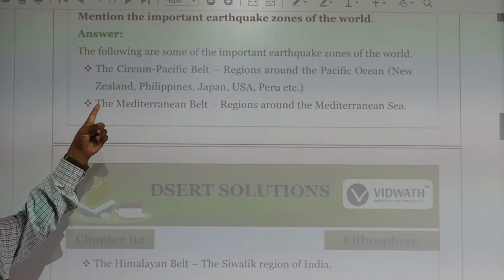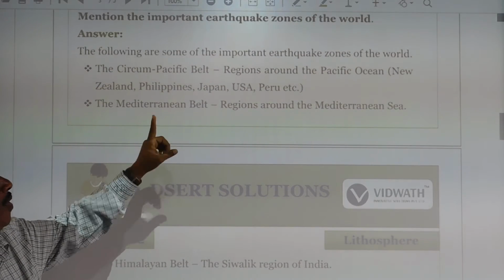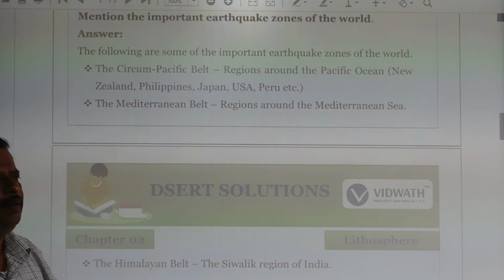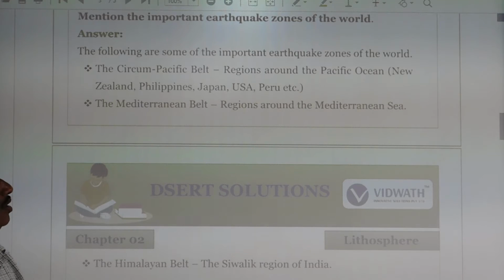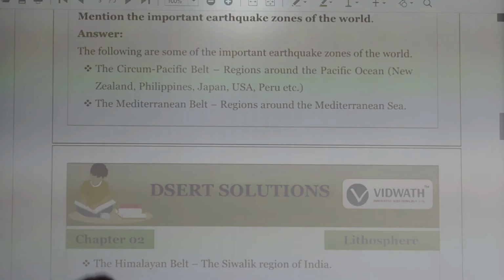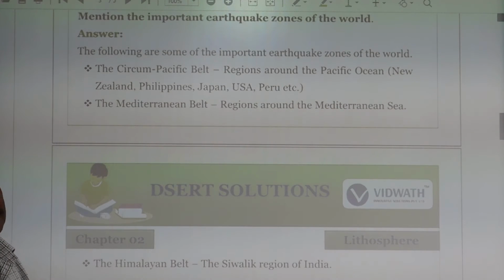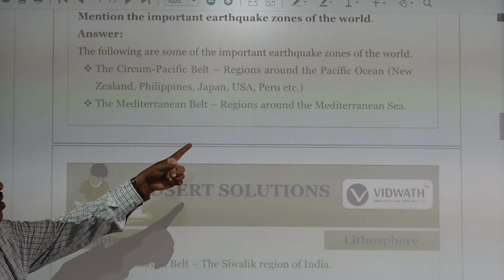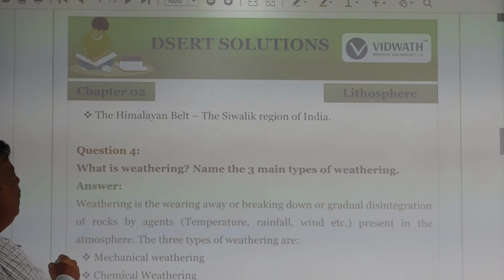So which are the places? New Zealand, the Philippines, Japan, USA and Peru. These are the important places of the circum-Pacific belt of earthquake zones. The second one is the Mediterranean belt, the earthquake zones in places surrounding the Mediterranean Sea. Next, the Himalayan belt.